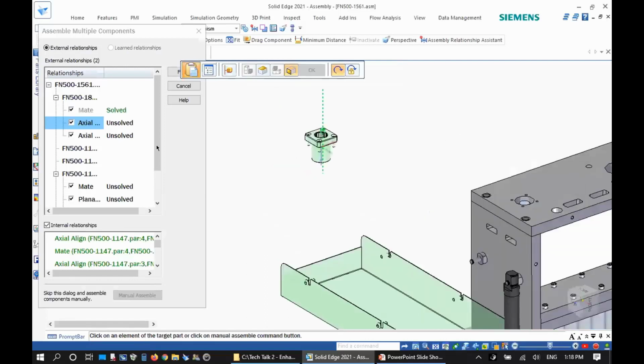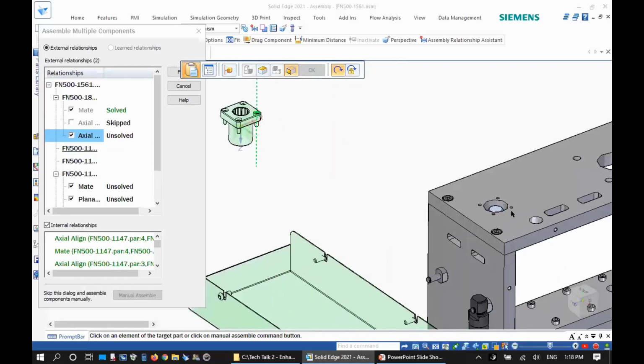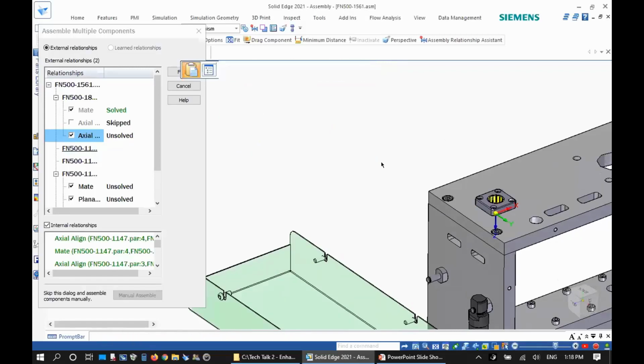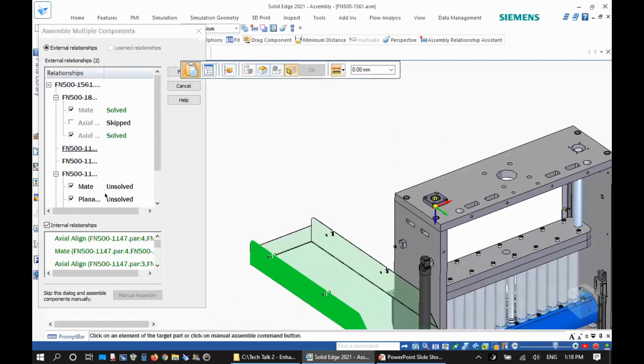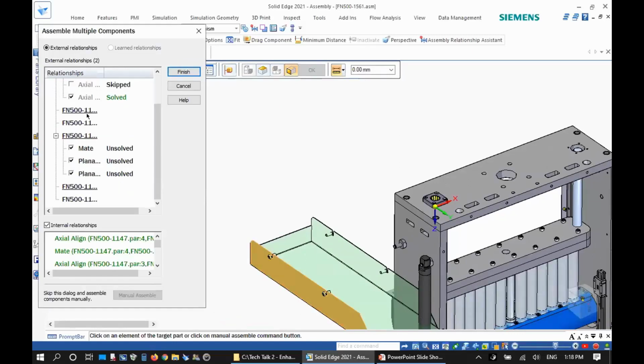If you want, you can skip. Let's say you don't want to see this particular axial alignment. I can just uncheck it and only face placement remains, without this additional axial alignment. And then we move on to additional components to be placed. And you can see that screws are not presented.